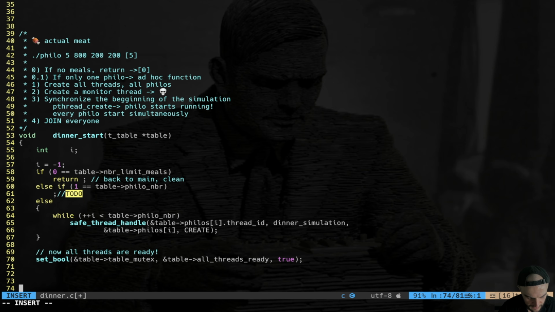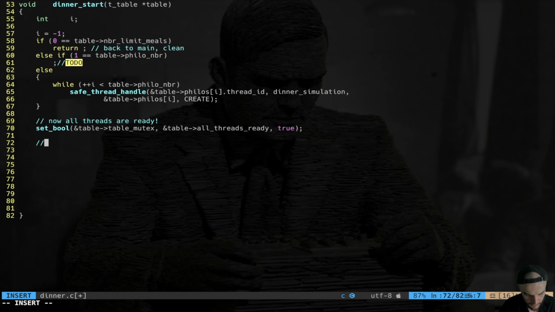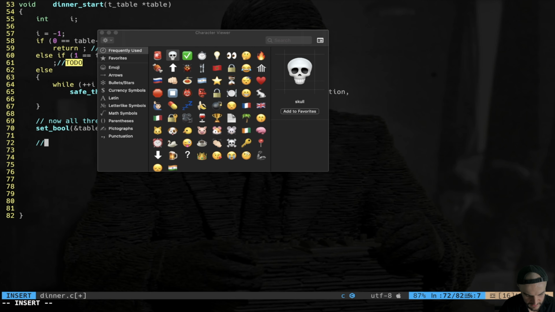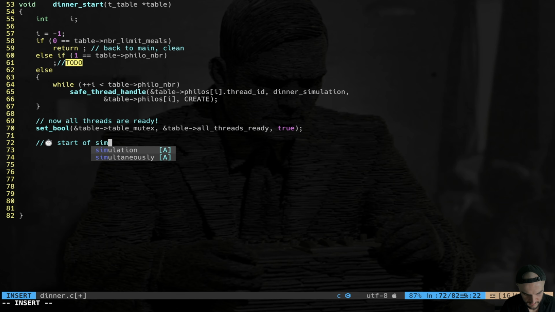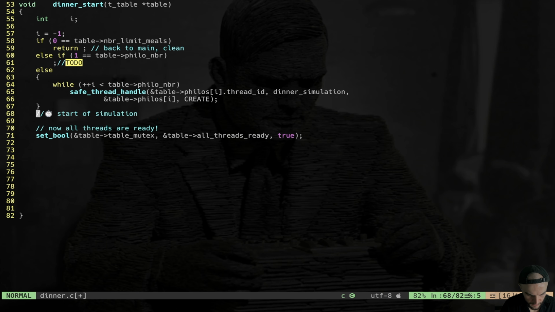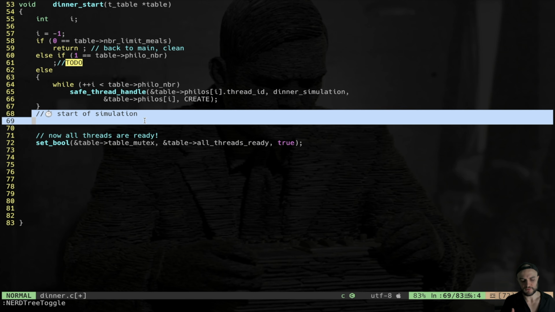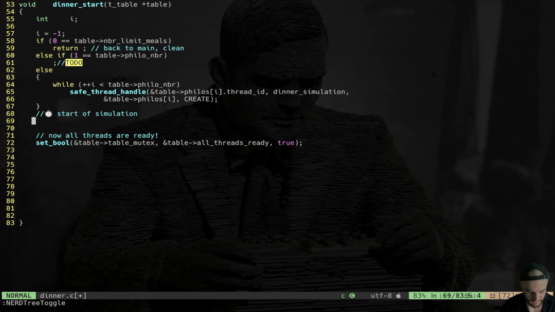So now let's go back to our dinner and we can say at this point, well, now we are into business. The simulation has started. Start of simulation, or better, start of simulation we put just before here. So here we have to basically take the time of our start of simulation. So we need a chronometer. We need a function that is able to give us back the actual time. So we're going to create this function.